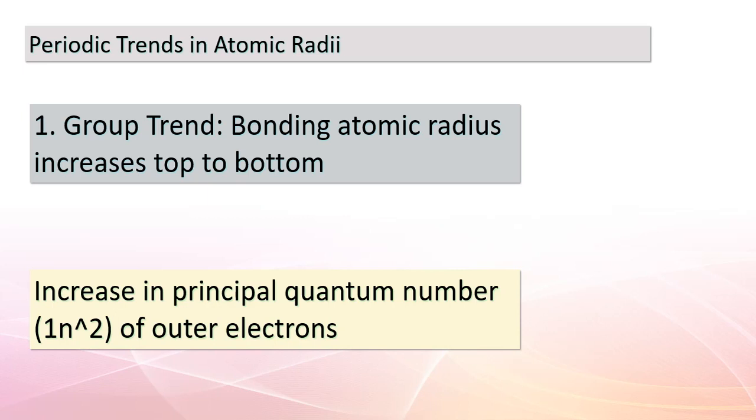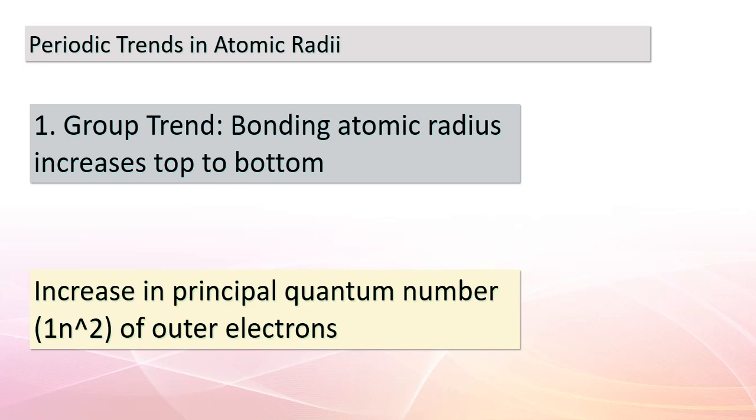Now, let's move on to the second trend we encounter within each period. Here, the bonding atomic radius tends to decrease as we move from left to right, with a few exceptions. The main player causing this trend is something called effective nuclear charge, Zeff. This might sound complex, but it's essentially the net positive charge experienced by the valence electrons due to the attractive force from the nucleus minus the shielding effect from inner electrons. As we progress across a period, the Zeff increases.